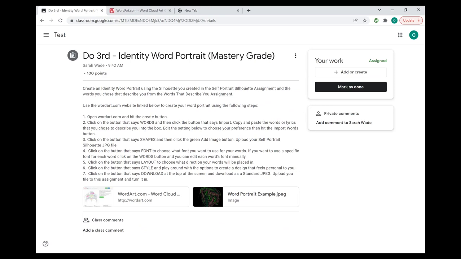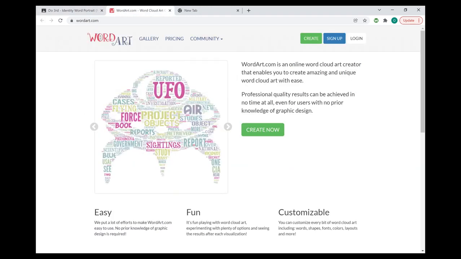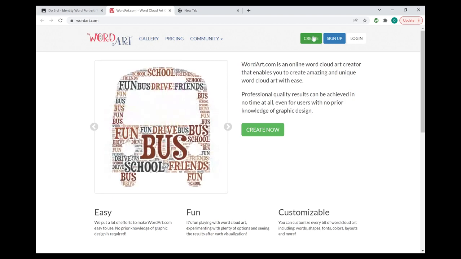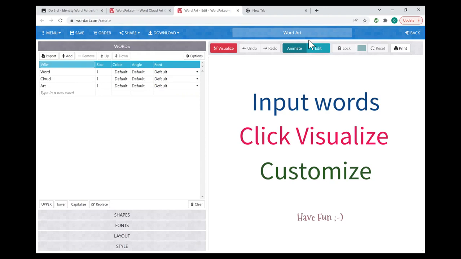Step one says to open the wordart.com website, and then you're going to hit the create button. So you can either hit this create button right here or this create now button. And that's going to take you to the setup screen to begin working on your word portrait.